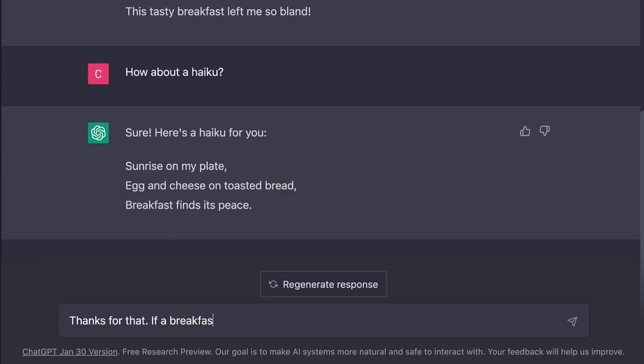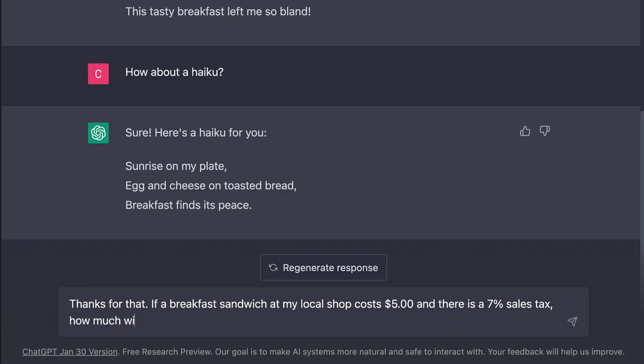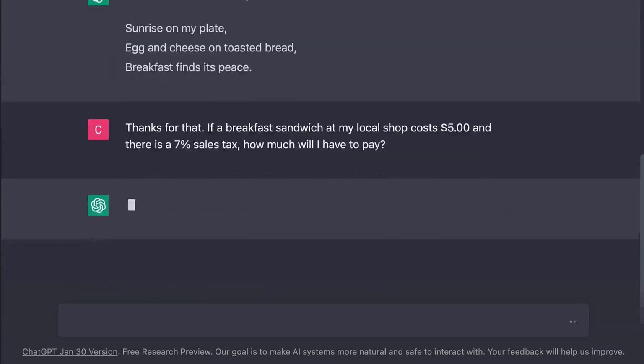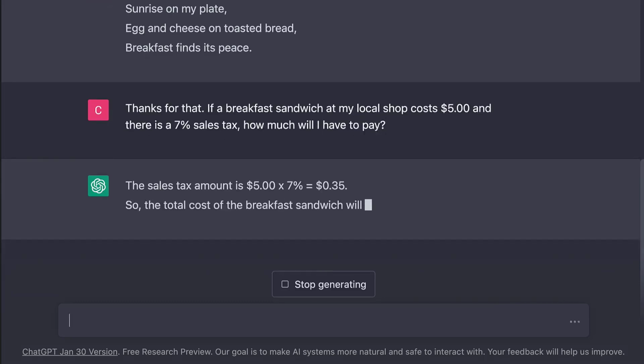If a breakfast sandwich at my local shop costs $5 and there is a 7% sales tax, how much will I have to pay? See how it does with a little bit of math. It generally does okay. Let's see. Hey, that ain't too bad. So as we can see, this is quite a generalized tool which can be used on a variety of things. Now, it's responded pretty well in these two cases.